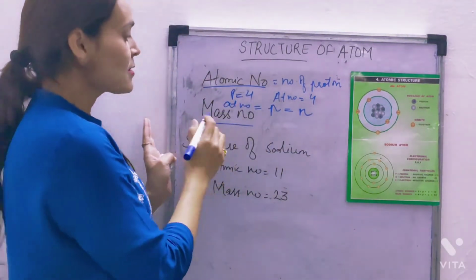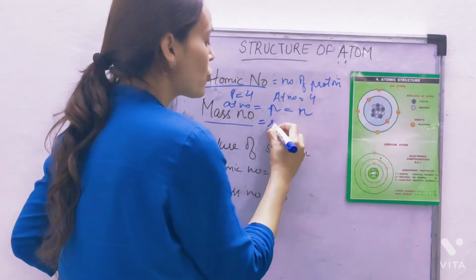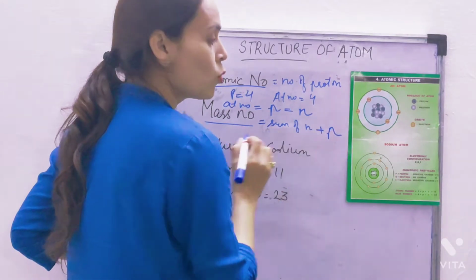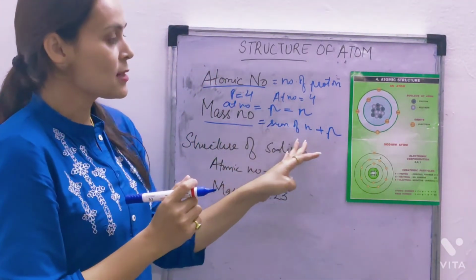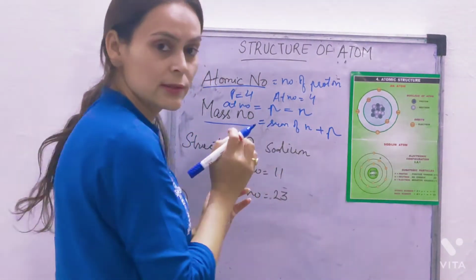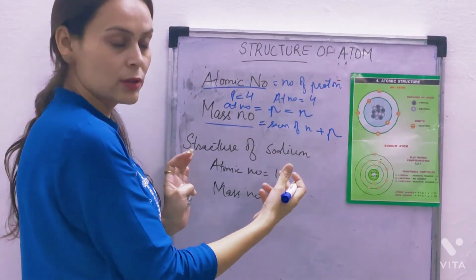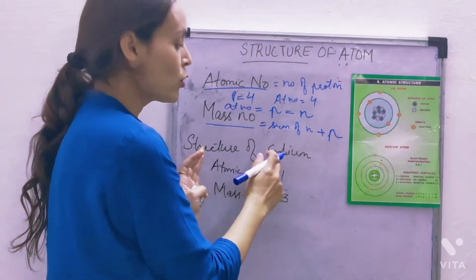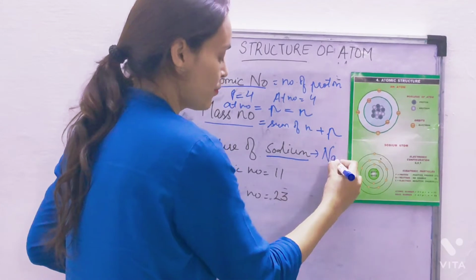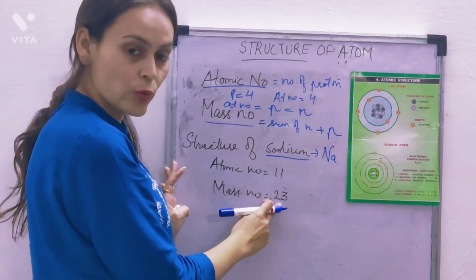Okay, now next is mass number. Mass number is the sum of neutrons and protons. It is actually the mass of the nucleus. I will explain this with the help of an example, the sodium atom. The symbol of sodium is Na. Its atomic number is 11 and its mass number is 23.